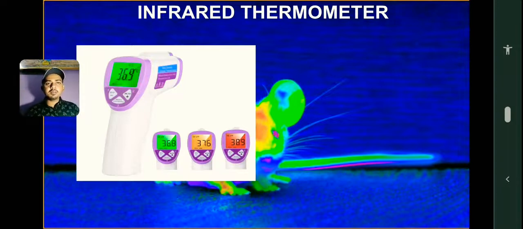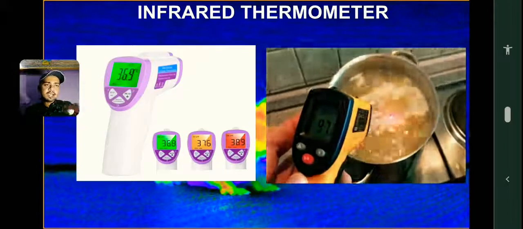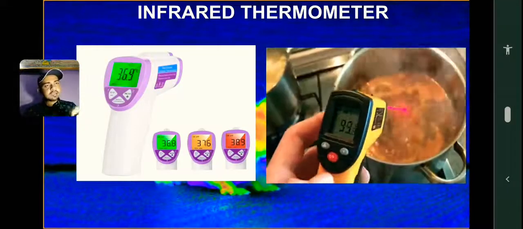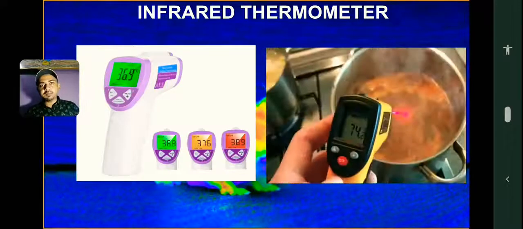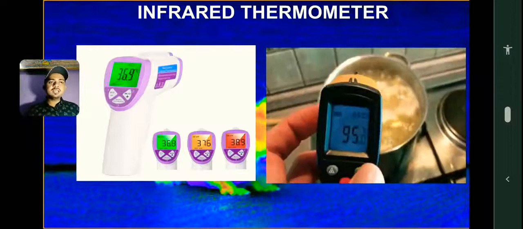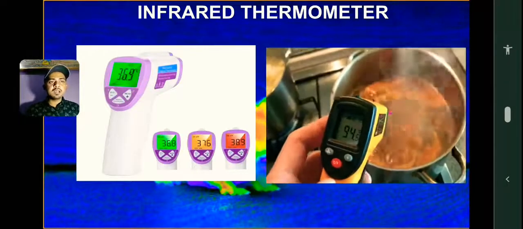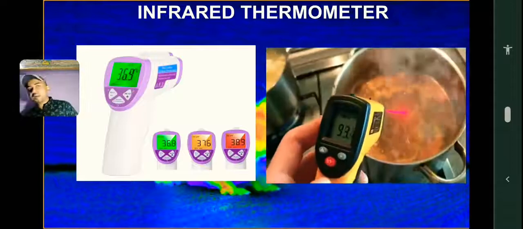This is the infrared thermometer. We will have a look for better understanding of how it works. See, this gentleman is holding it, and a laser is going out. Actually, in real life you will not be able to see that laser, because we are not able to see infrared light with our naked eyes, so it will not be seen. But here in the representation you are able to see it. One thing I can show you right now.